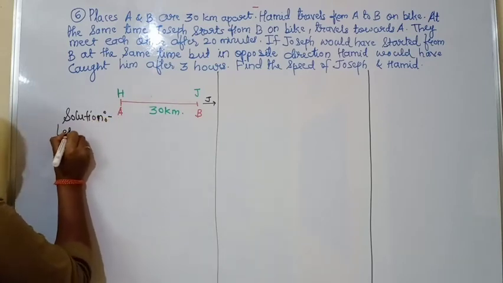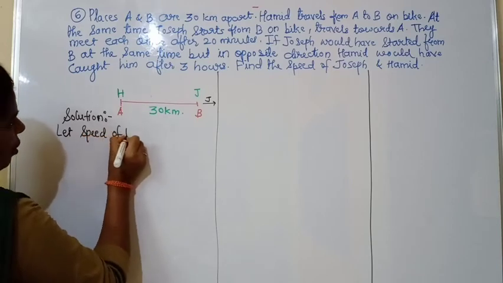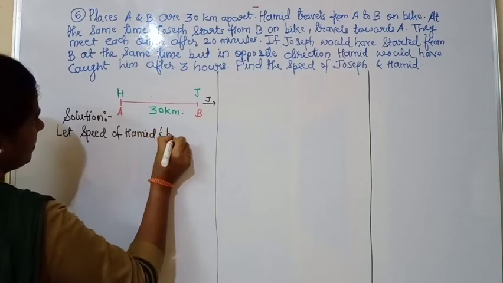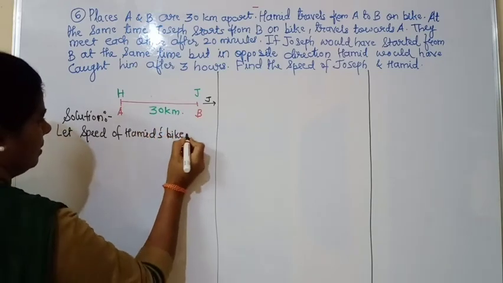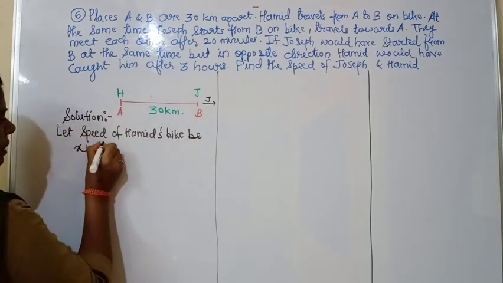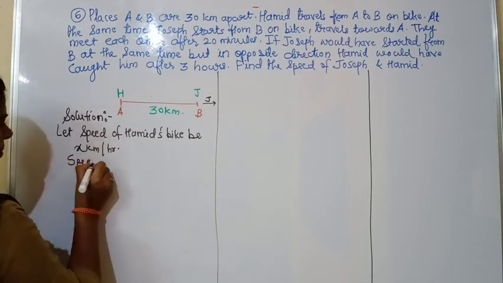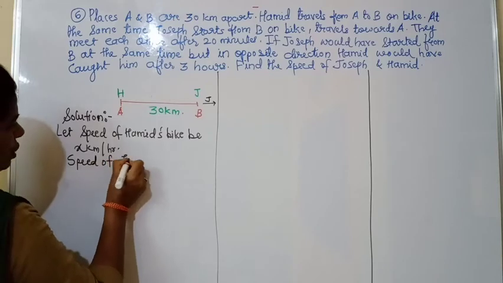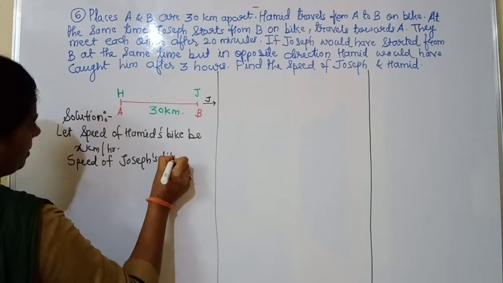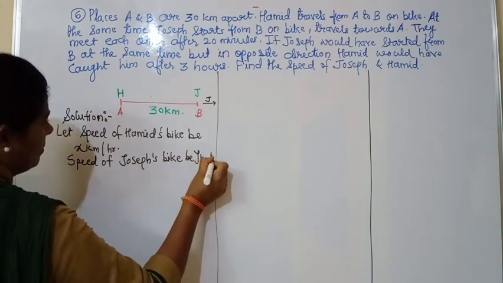Let the speed of Hamid's bike be x km/h, and the speed of Joseph's bike be y km/h.